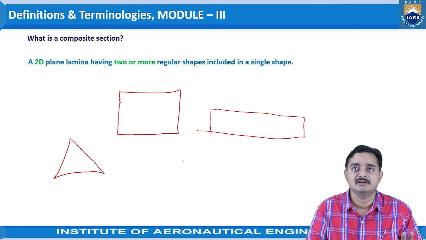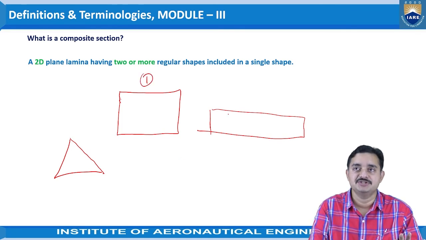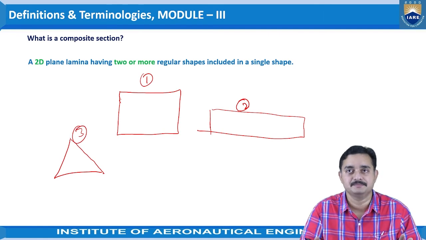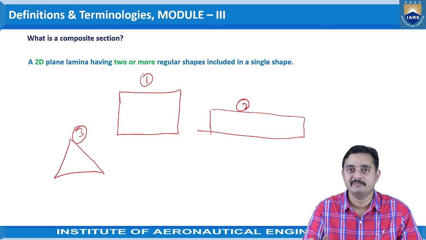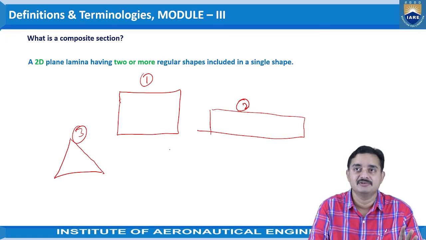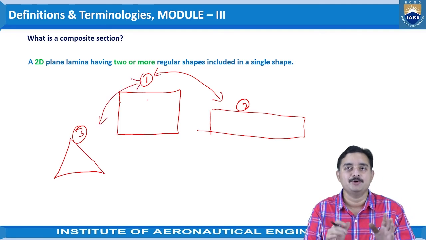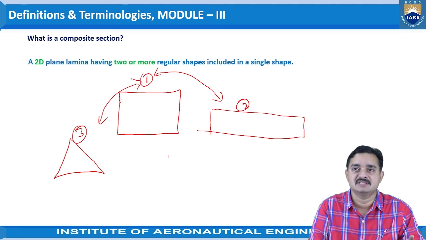These individual shapes are regular, non-complicated shapes. If all or some of the shapes are combined together,